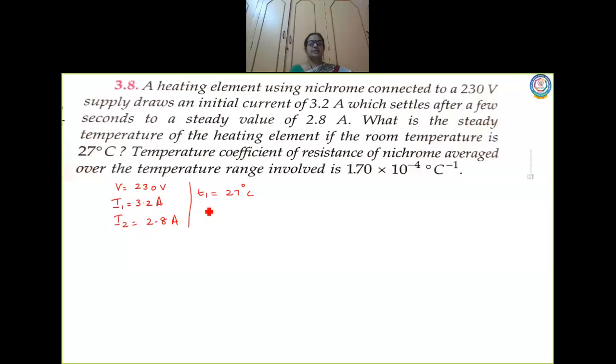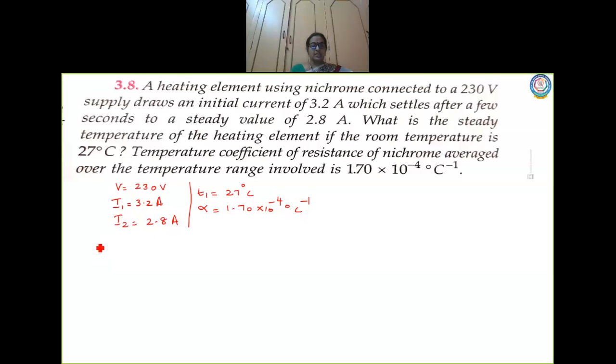And they have given the value of alpha to be 1.70 into 10 power minus 4 per degree Celsius. Okay, so steady temperature T2 we should find out, but before that we should find out T2 minus T1, then from that we have to find out what is T2.